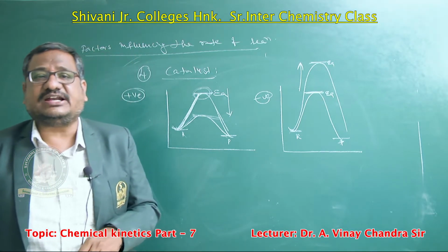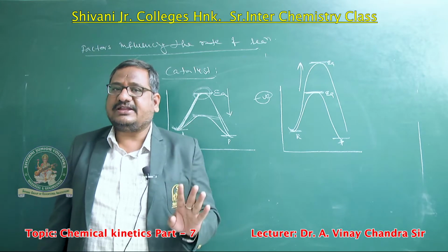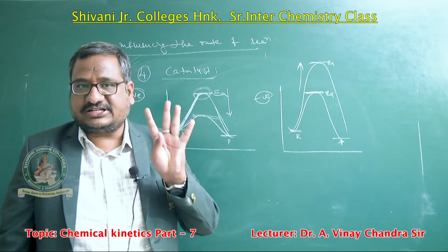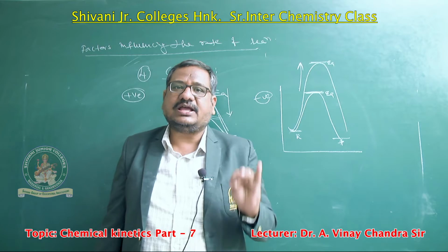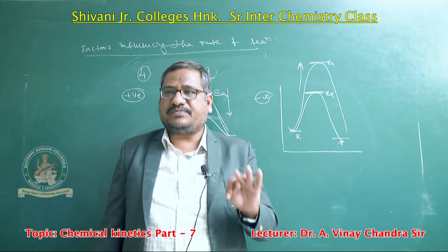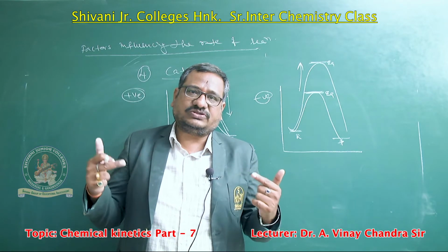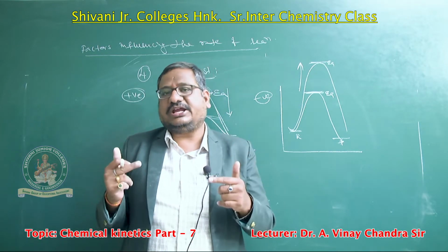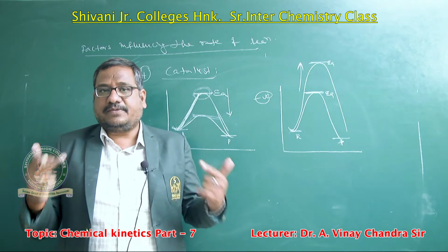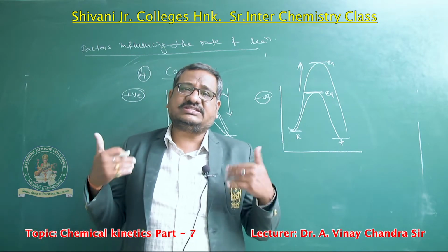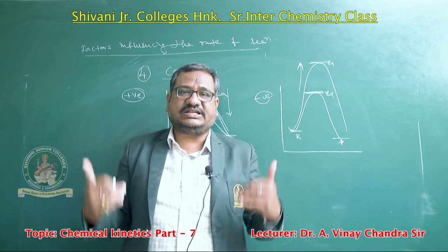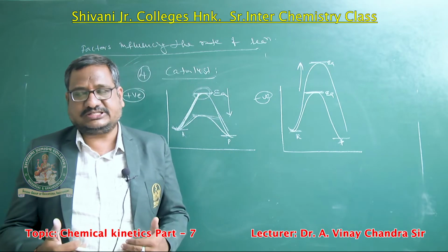These are the influencing factors of the rate of reaction. Again, the rate of reaction influencing factors are four: nature of reactants, concentration of reactants, temperature and catalyst. Catalysts are of two types, positive and negative. With a positive catalyst, the rate of reaction increases. With a negative catalyst, the rate of reaction decreases. Promoter means catalyst activity increases. When catalyst activity decreases, they are called inhibitors.